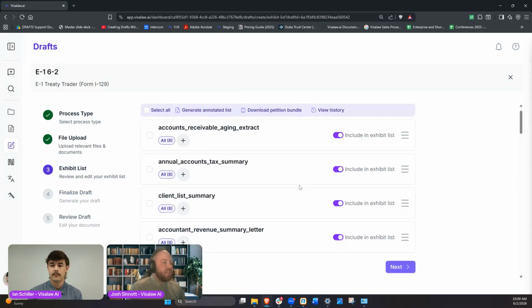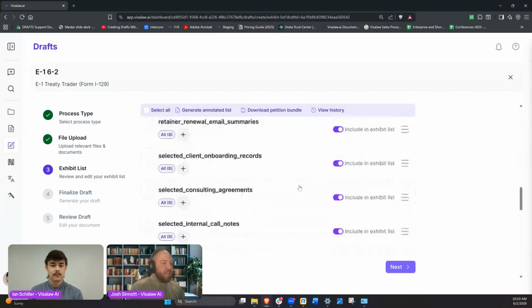Cool. As we've gone ahead here, all of our documents have now been uploaded into the system. What we're going to be seeing here is we're actually going to get a list of all the materials that have been provided to us here.